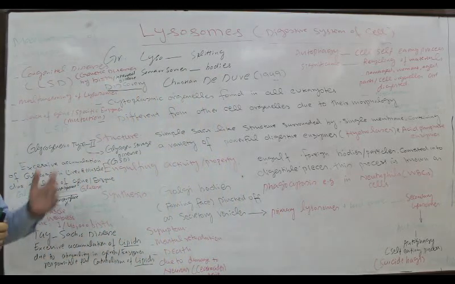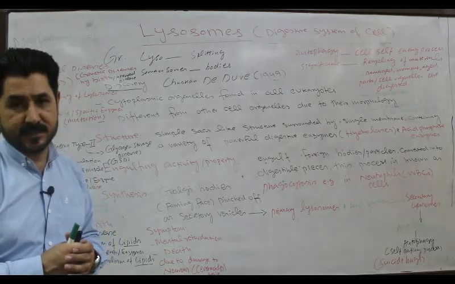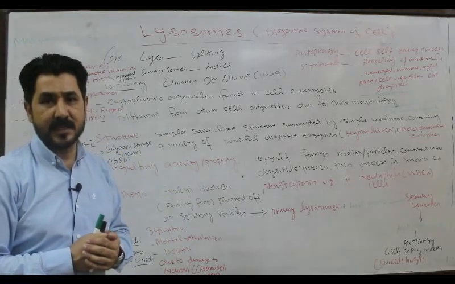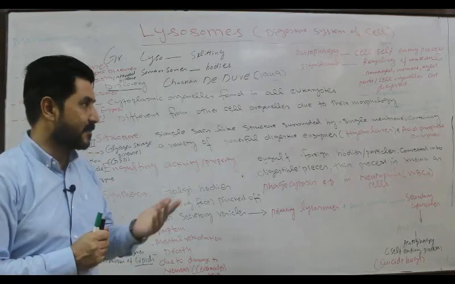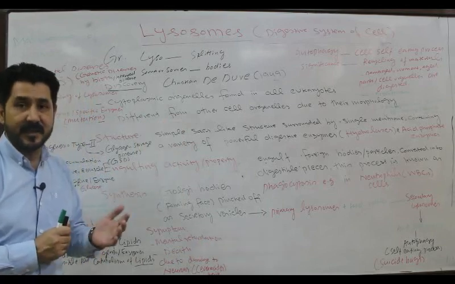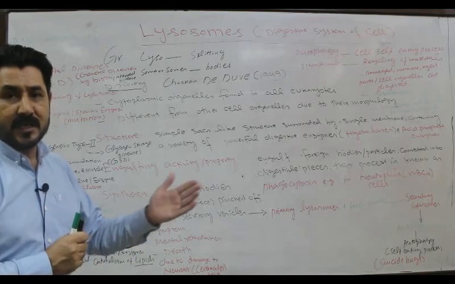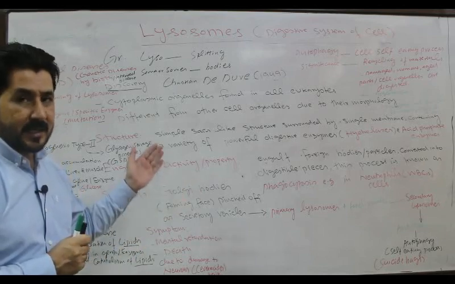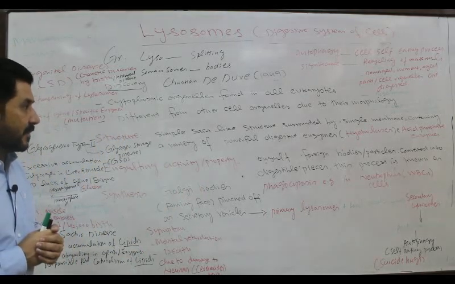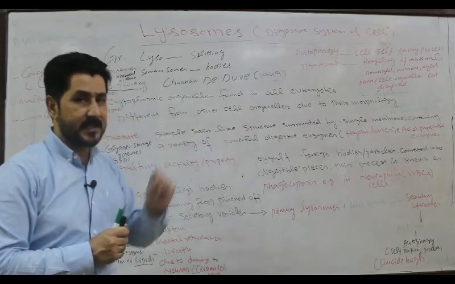Then the structure of lysosomes. Lysosomes are simple sac-like, membrane bounded structures, because they are bounded by a membrane, that is a biomembrane. One is the plasma membrane which surrounds the cell of an organism. The others are called biomembranes which surround the cell organelles. So they are cell organelles bounded by a single membrane, and they are sac-like structures with a pouch-like